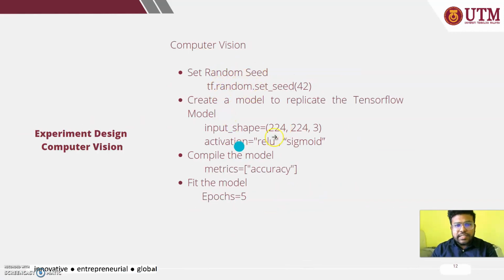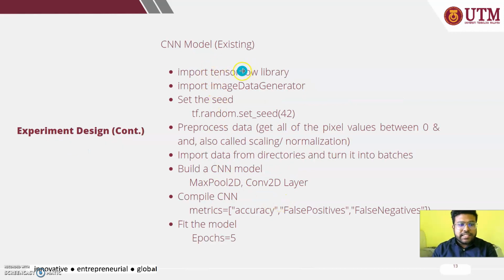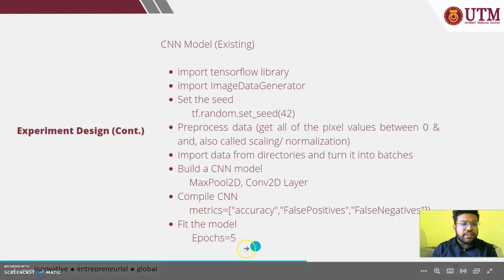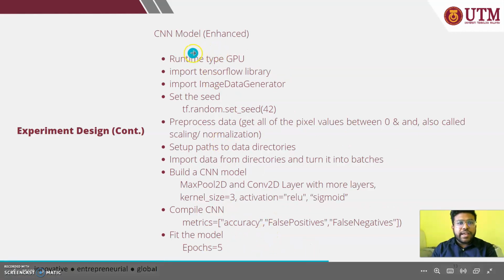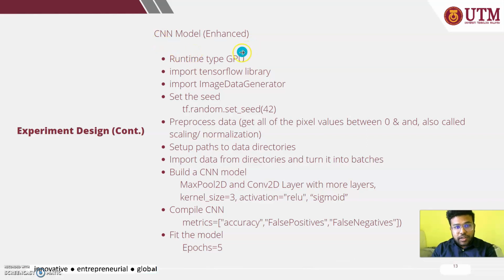So we can see the basic algorithm here. So set the random seed, create a model, and then compile the model, the matrix, and then feed the model. And then this is the existing CNN model. Here we can see the import the TensorFlow library, set the seed, import image data generator, and then process all the pixel values, import data, and build the model, and then compile the model with the matrix and feed the model.